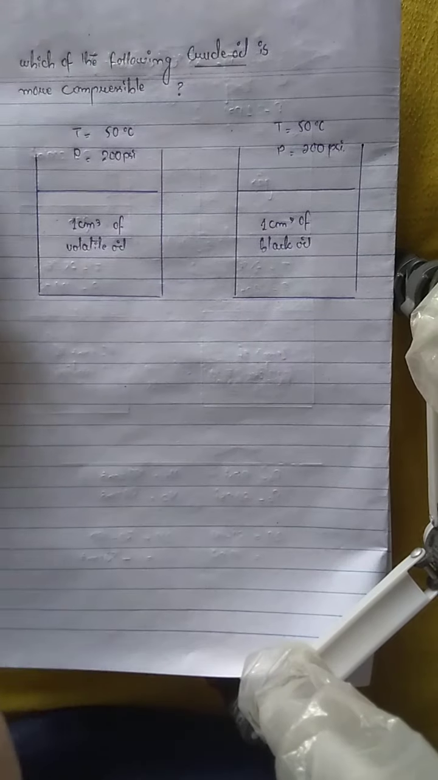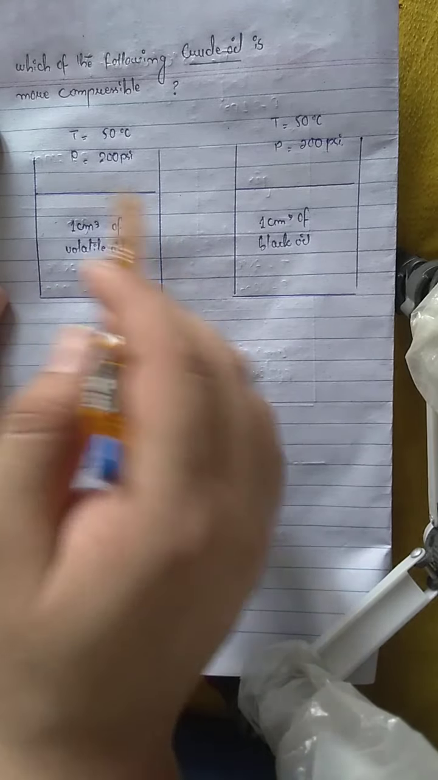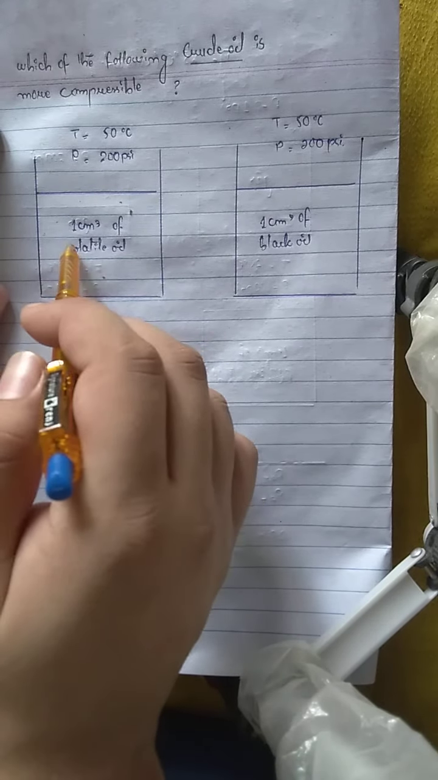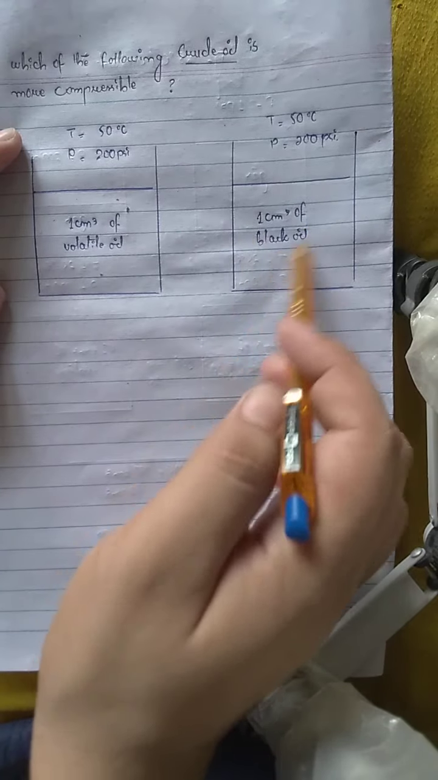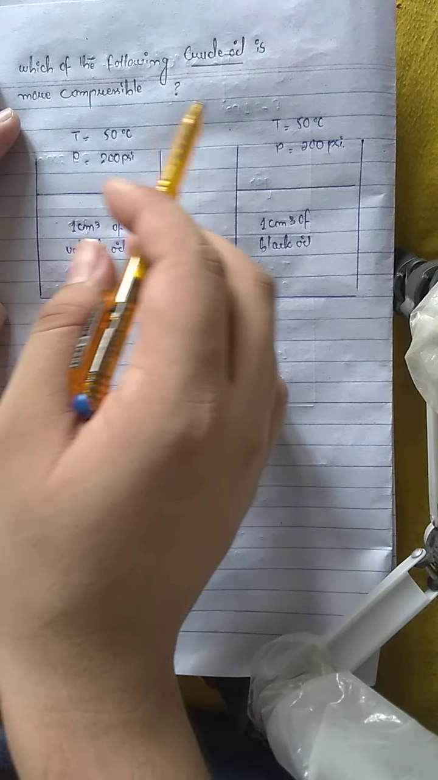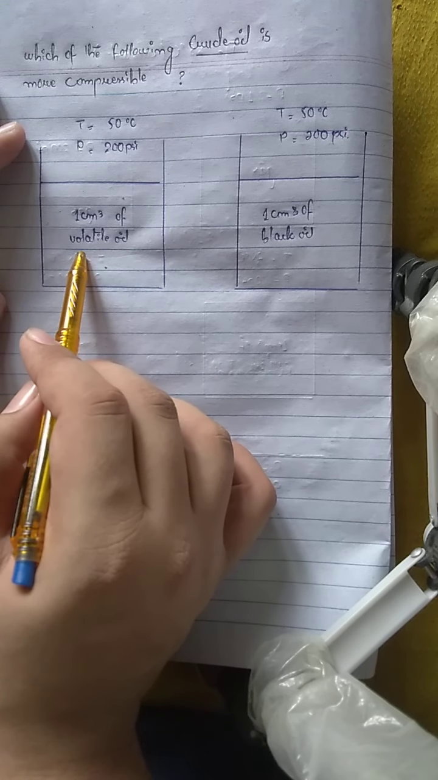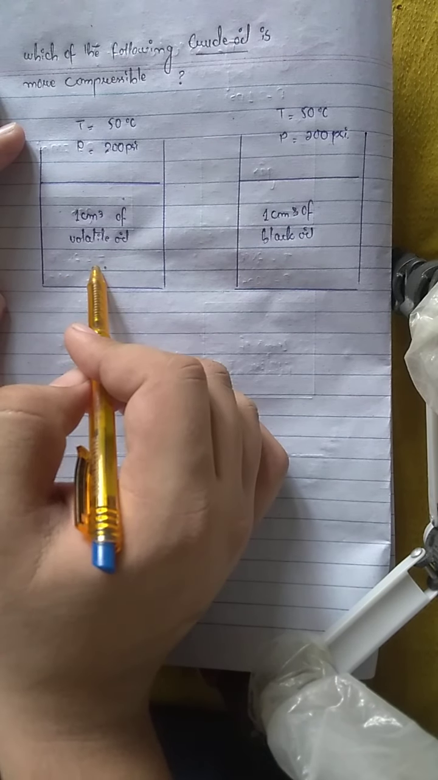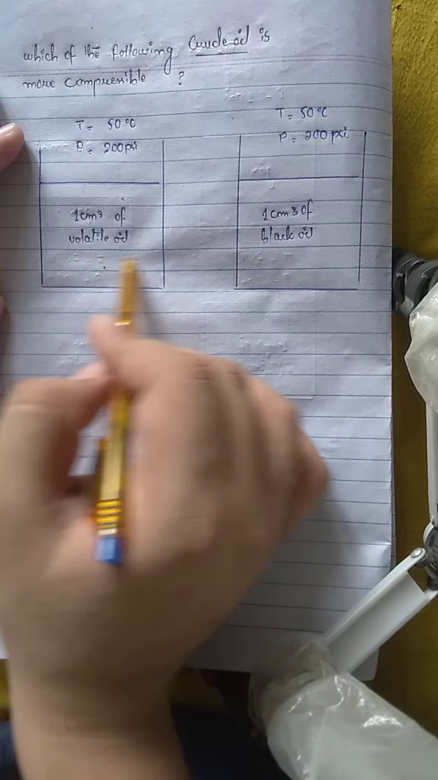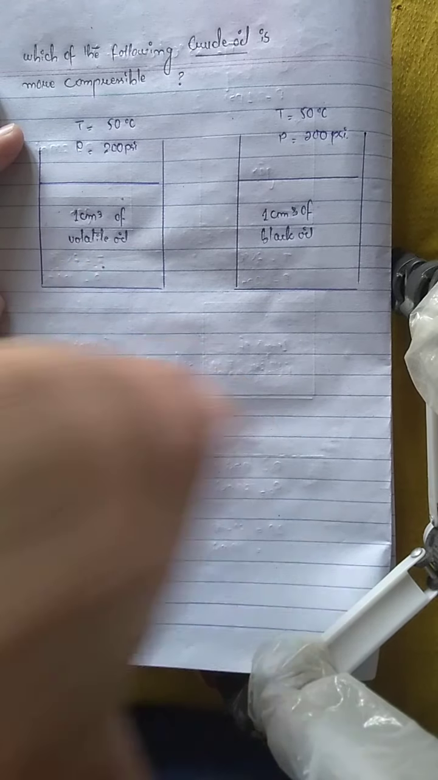In this scenario, you can see that there are two containers: this container containing 1 centimeter cube of volatile oil, whereas this container contains 1 centimeter cube of black oil. It is asked which one of the following crude oils is more compressible. Since both crude oils are at the same temperature and pressure, and we know that the volatile oil contains more percentage of lighter components, means this oil contains more dissolved gas, which may be C1, C2 or C3.